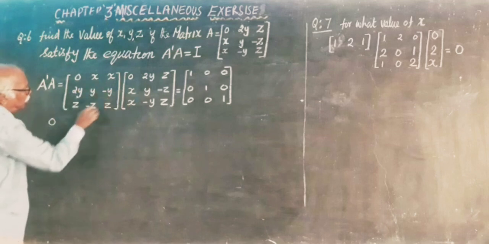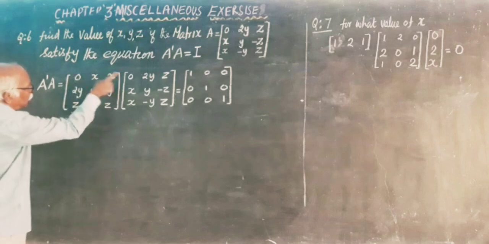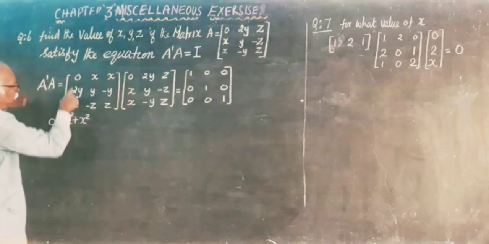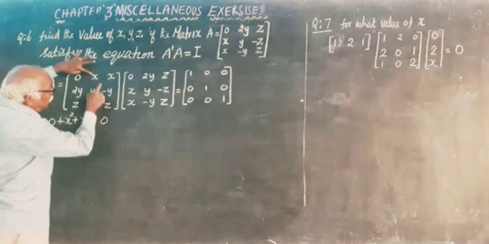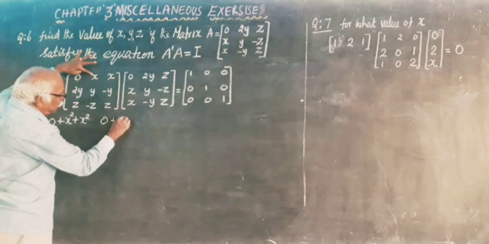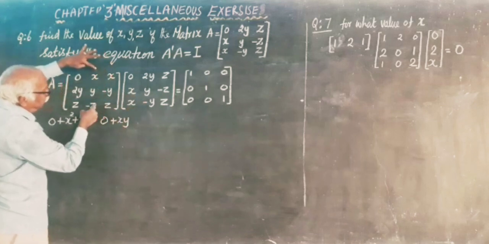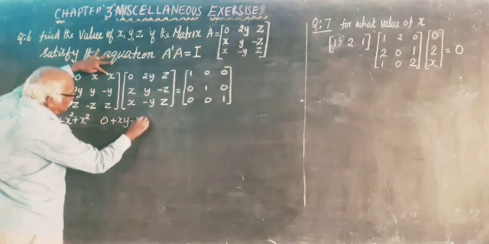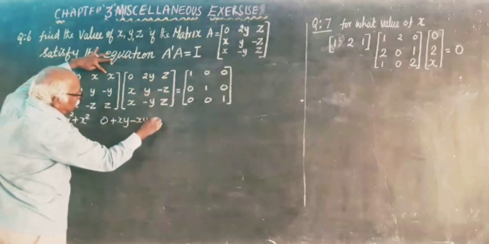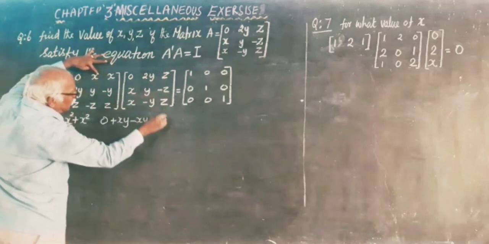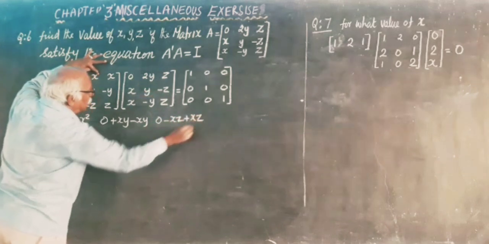First row, first column: 0 plus x square plus x square. First row, second column: 0 into 2y, 0, plus xy minus xy. First row, third column: 0 into z, 0, x into z, minus xz plus xz.